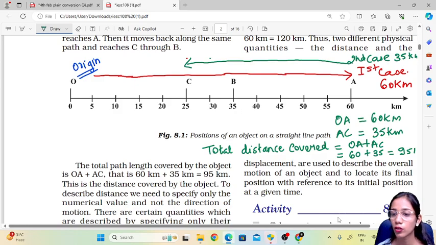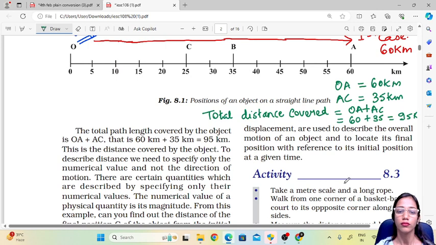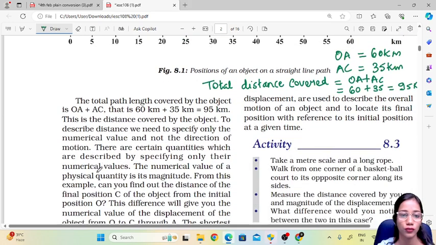Okay, so total distance covered is 95 kilometers. The distance covered by the object is 95 kilometers. Now to describe distance we need to specify only the numerical value, not the direction. For measuring distances, we are not saying any directions like north, south, east, west. We are only saying the magnitude. So distance only has magnitude, not direction.